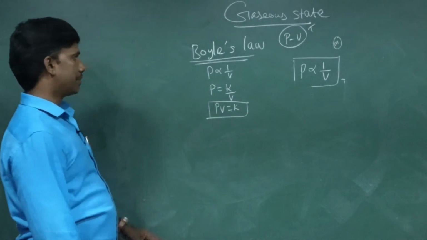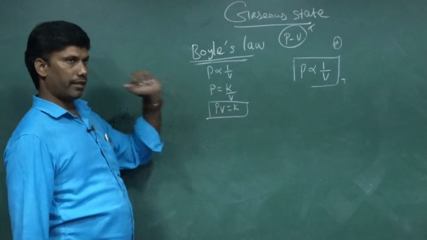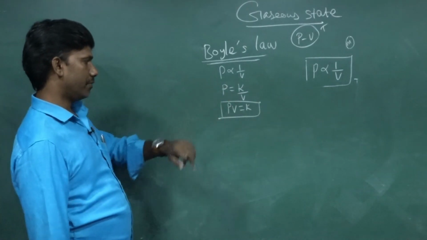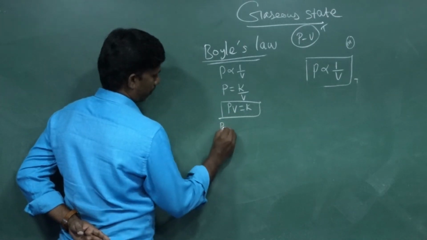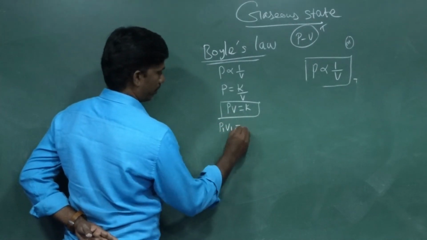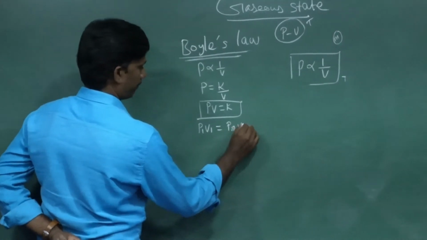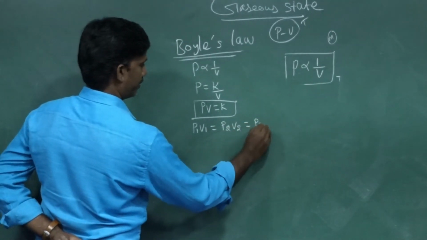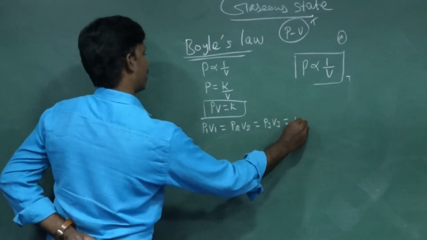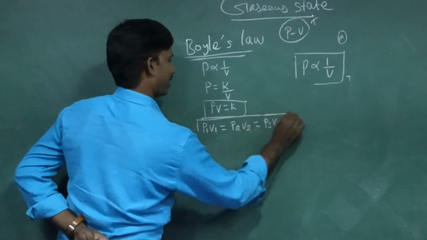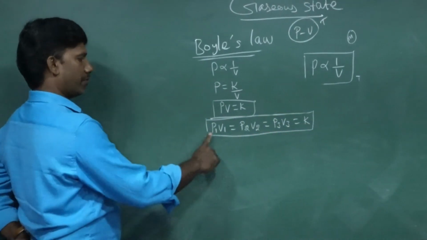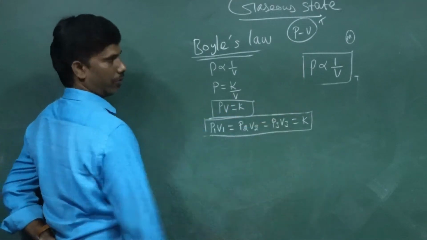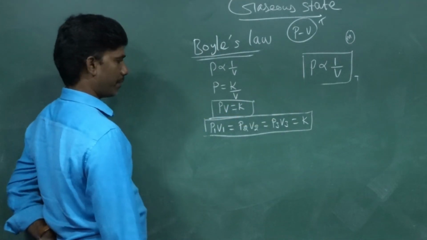This is the mathematical expression for Boyle's law. PV equals K, for one gas and one volume. If you take many gases, the relation may convert to P1 V1 equals P2 V2, equals P3 V3, equals constant. This is a further expansion of this law. P1 V1 equals P2 V2, and so on.